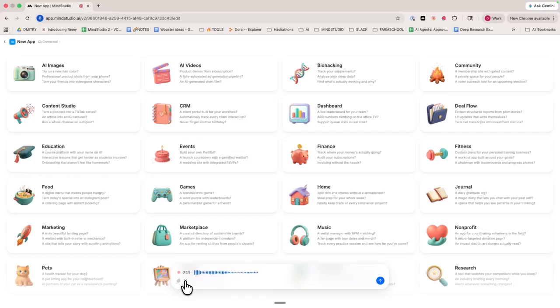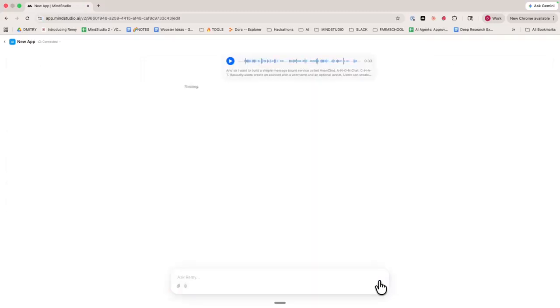Basically, users create an account with a username and an optional avatar. Users can create new threads or comment on existing threads. And then comments and posts can be text and or image. Let's just start there. I'm going to click enter. And so Remy's going to think about it and then ask us a bunch of questions.